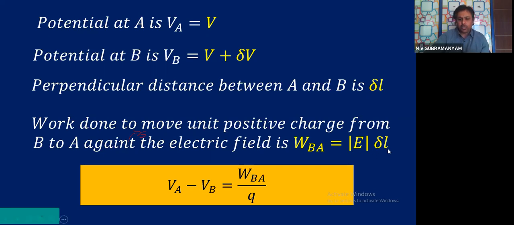Mod E into dou L. What is the Q value? Q is the charge which is moving, which is 1 coulomb of charge. So in place of Q, I will substitute 1 coulomb, and for W_BA I substitute mod E dou L. VA value is V, and VB value is V plus dou V. Shall we do these substitutions and continue with this derivation?